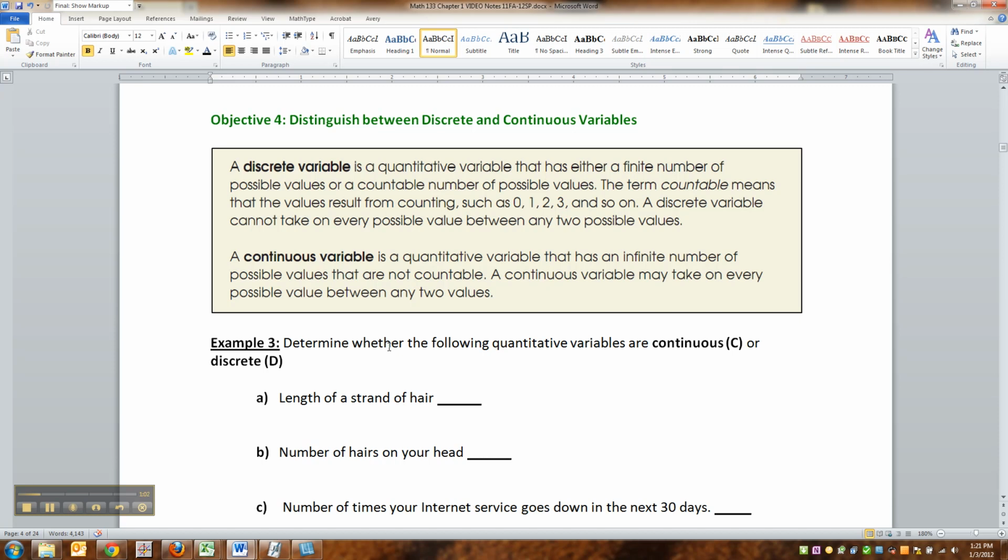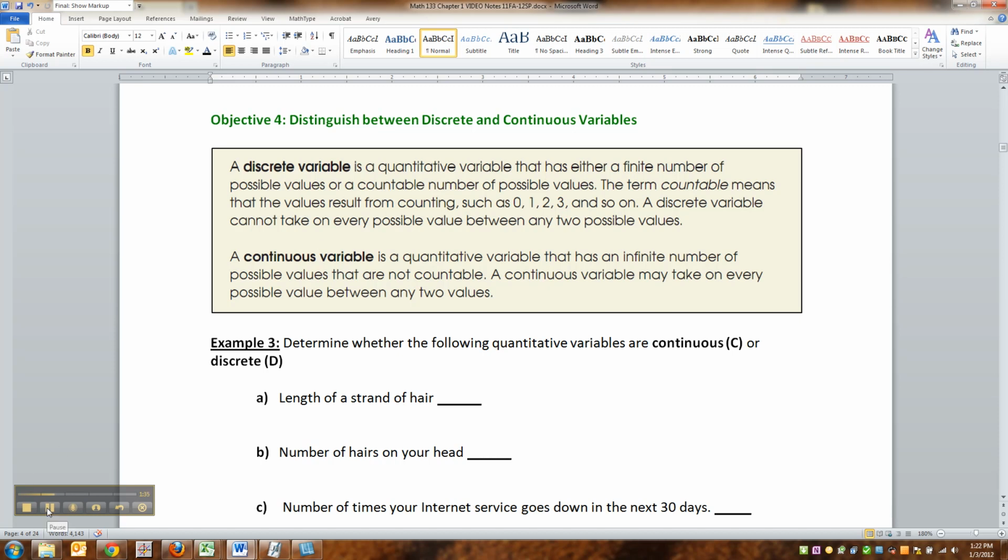A discrete variable cannot take on every possible value between any two possible values. So in other words, it can't have decimal places, let's put it that way. So you can't have 1.23564521891 and so on, and say that if you could just get a more fine-tuned measuring device, you could count more. No, no, no. Discrete is counting, and continuous is a quantitative variable that has an infinite number of possible values that are not countable.